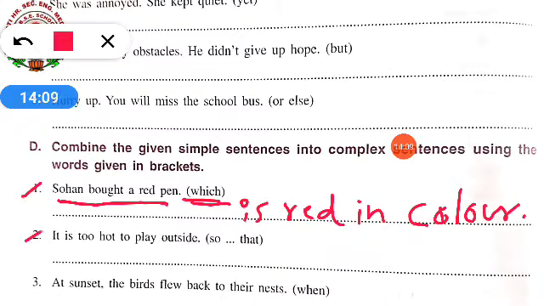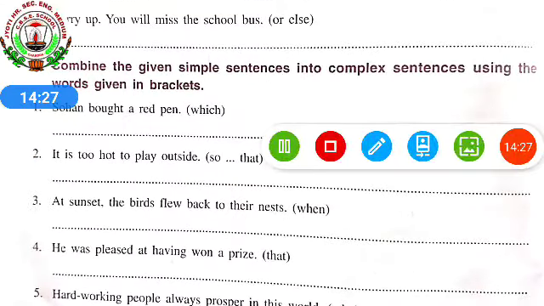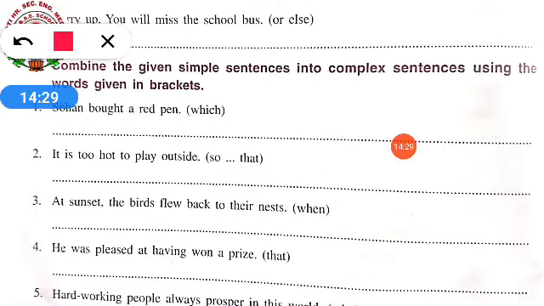Okay. Next one. It is too hot to play outside. You have to join the sentence using so that. So, how will you do?